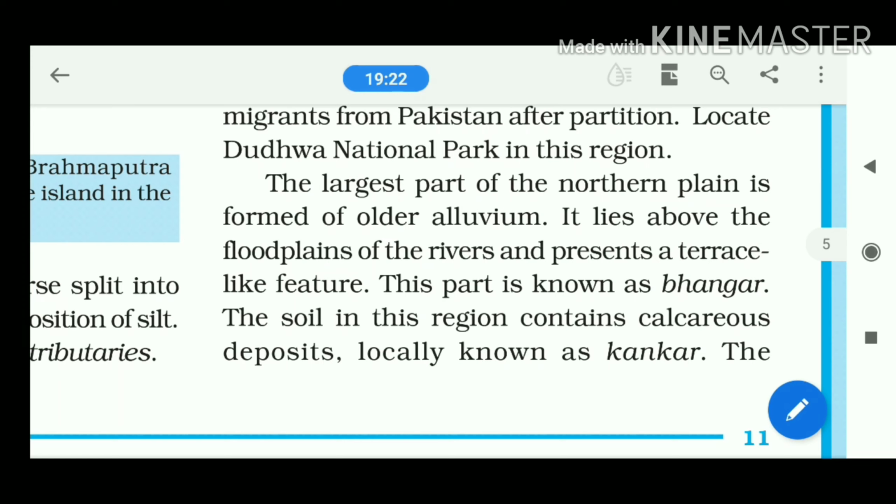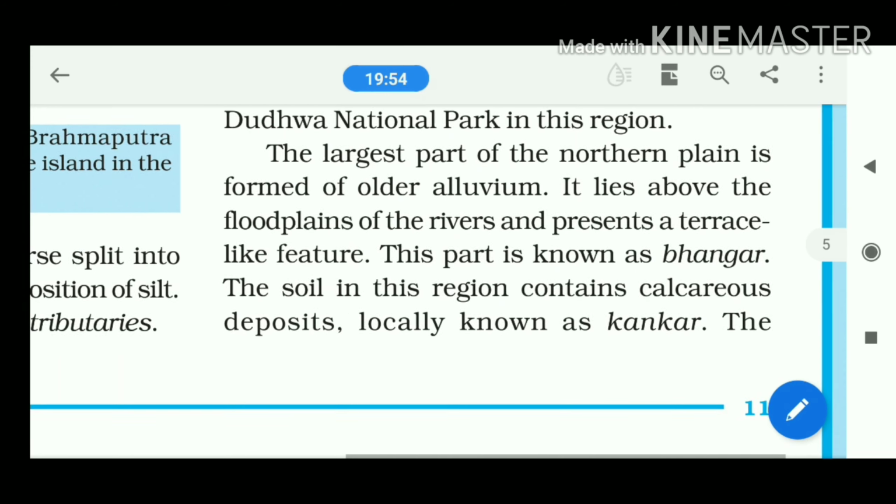Old alluvium, old means what? Obviously it is older, that is why the soil fertility is comparatively lesser, whereas in the new alluvial soils, this section is obviously fertile. In which portion? The lower Ganga plain, such as Burdwan district, next Nadia district, Hooghly district, and also North 24 Parganas and South 24 Parganas. So all these are associated with what? Associated with the portion known as Khadar, made by the new alluvial soil.